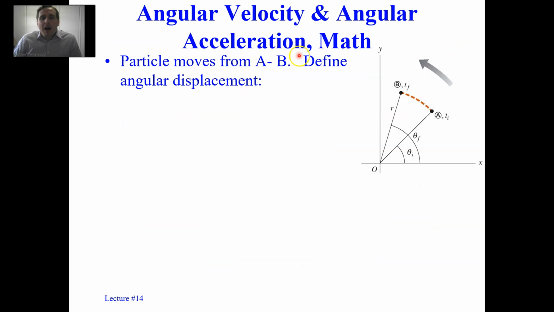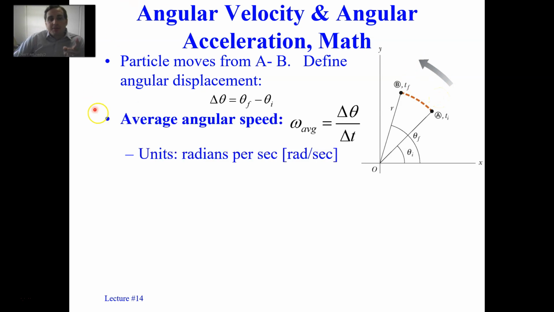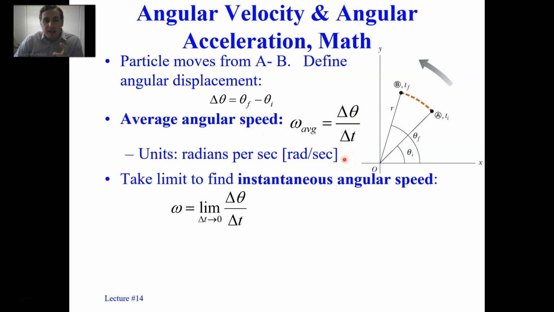Let's talk a little bit more about the mathematics, and in particular the calculus, to go from some t initial to t final, some point A to some point B, some theta initial to theta final. Let's keep the radius constant, and let's let there be a rate of rotation. So angular displacement is change in theta, so that's theta final minus theta initial. Average angular speed is delta theta over delta t, units of radians per second.